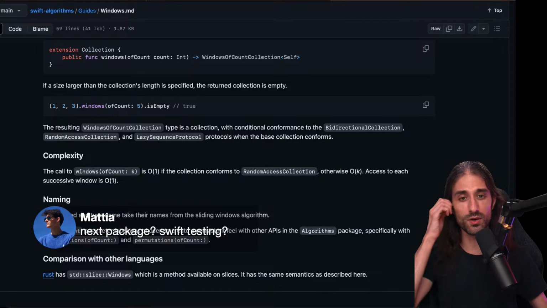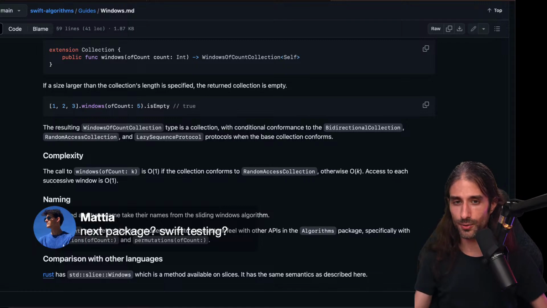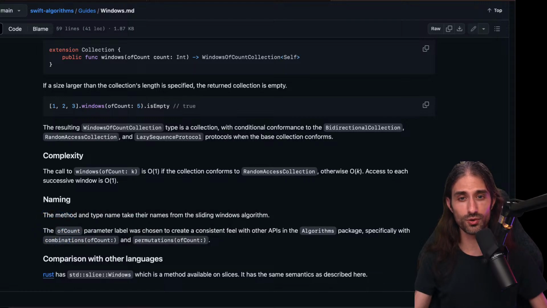Next package, Swift testing. Yes, Swift testing will happen during the summer. I started watching the WWDC sessions. I also have bookmarked the videos from the Swift and Tips channel on YouTube, which also covers Swift testing. And so I will do Swift testing over the summer, probably towards end of July, beginning of August.